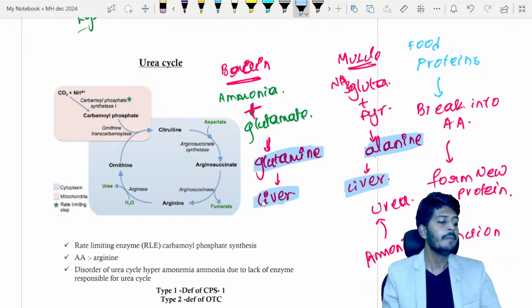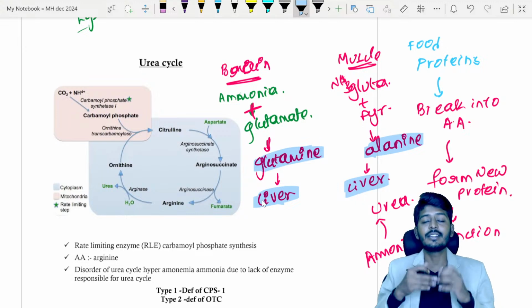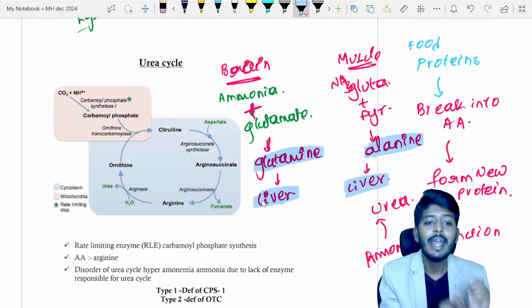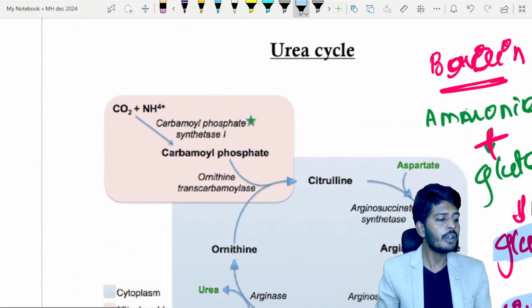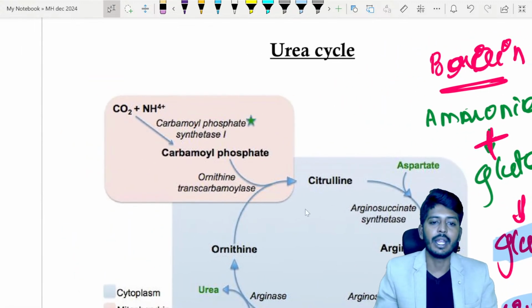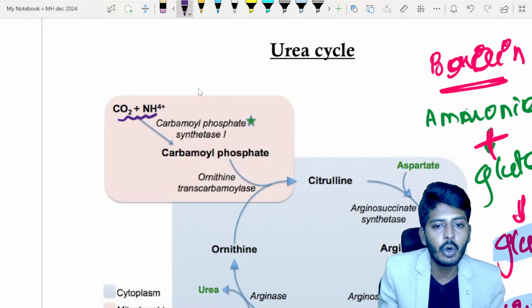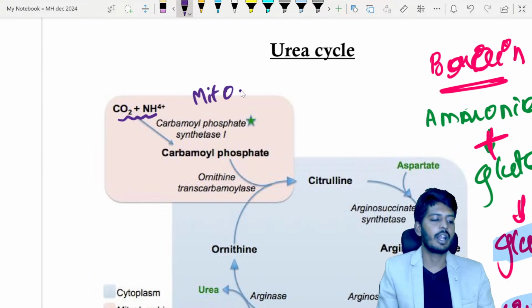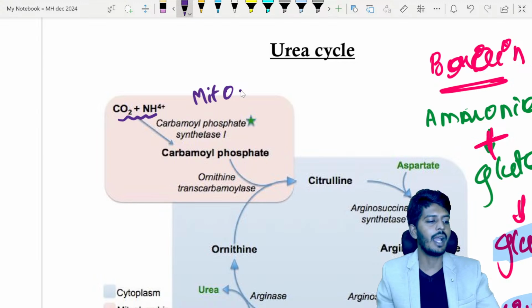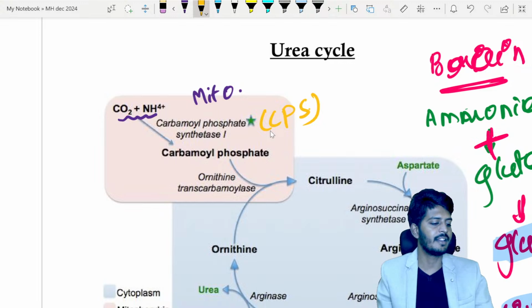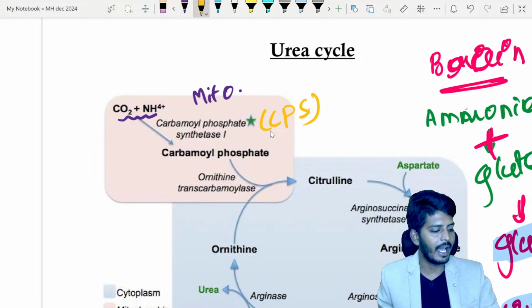In the liver, what will happen? The urea cycle will occur. In the liver, this ammonia will be unloaded. Ammonia is loaded onto the glutamine and alanine, they bring the ammonia to the liver, and in the liver they unload it. Now this ammonia combines with carbon dioxide in the mitochondria of the liver, with the help of an enzyme called carbamyl phosphate synthase, also called CPS.